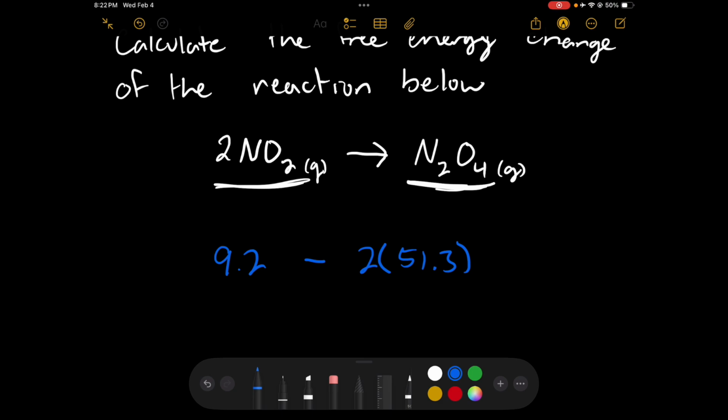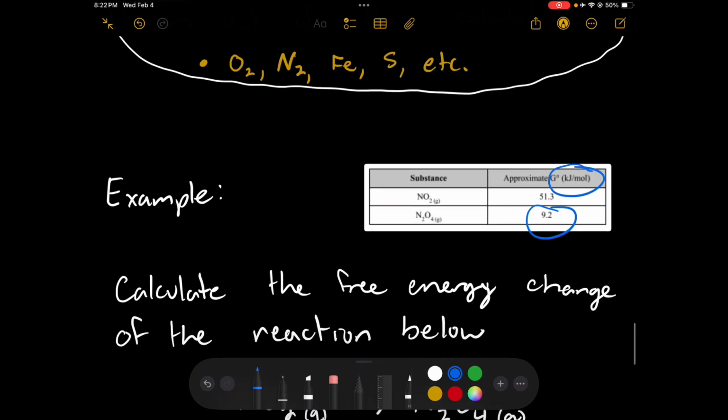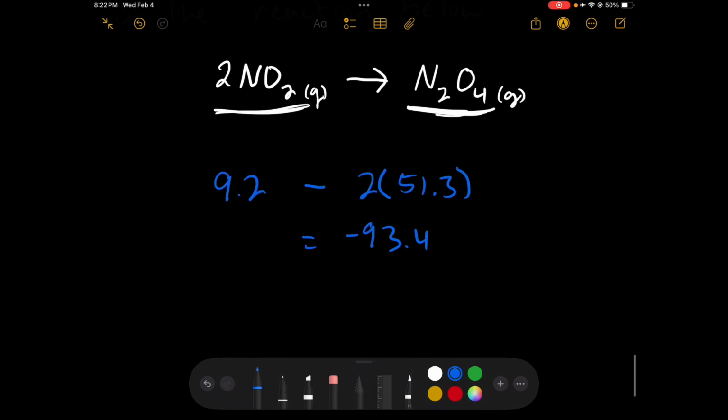So I'll take a second to do that. And we get a value of -93.4. In terms of our unit, we always go back to our chart. Our chart says our unit is kilojoules per mole.